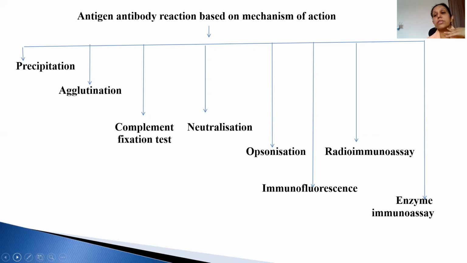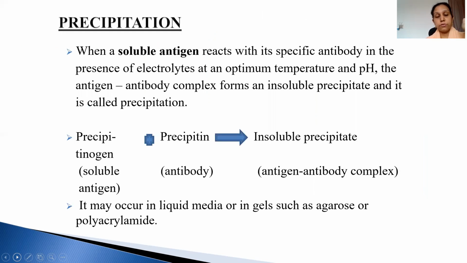Today we are going to discuss the precipitation reaction: what it is, what the examples and types are, and what the agglutination reaction is and its types. All of this we are going to discuss today.